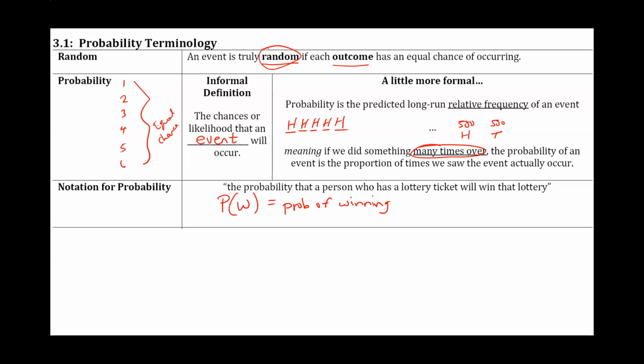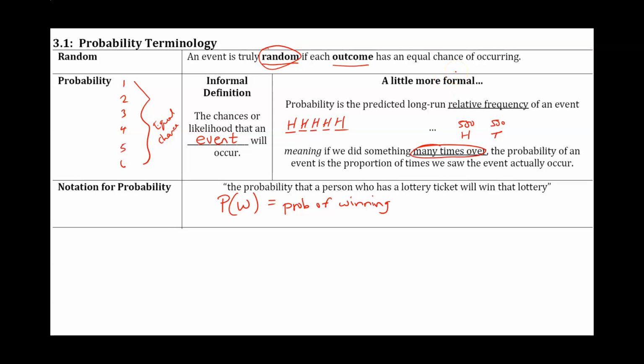Now, an informal definition of probability is the chance or likelihood that an event will occur. Okay, but what does that really mean? Let's say I tell you there's a 20% probability it's going to rain tomorrow. What does that mean other than it's kind of a low probability? So we need a little bit of a formal definition.